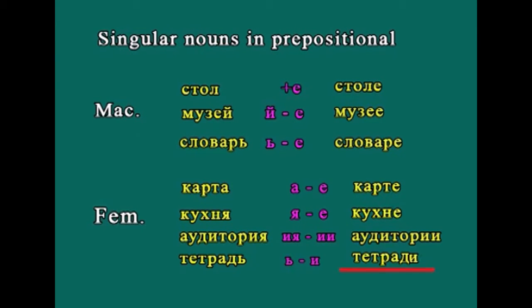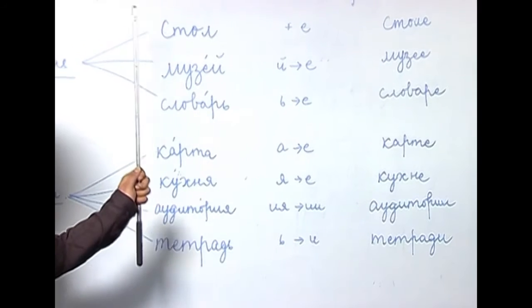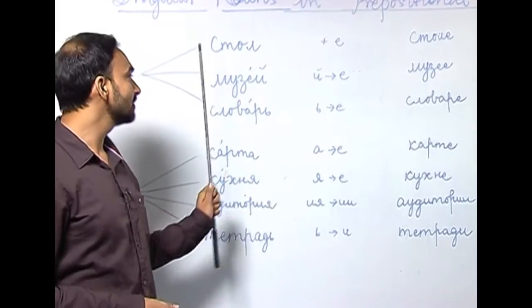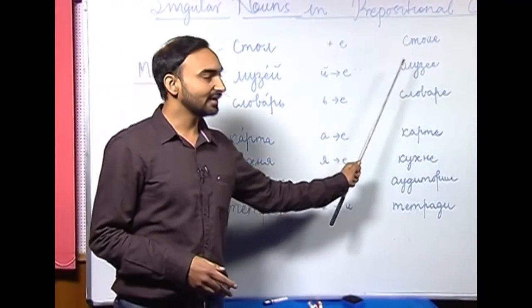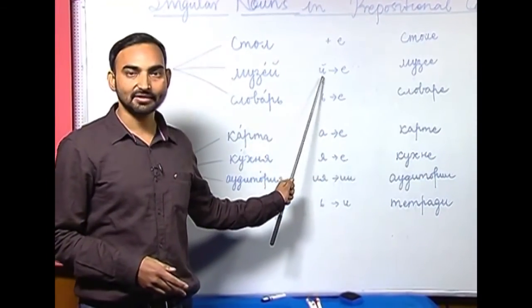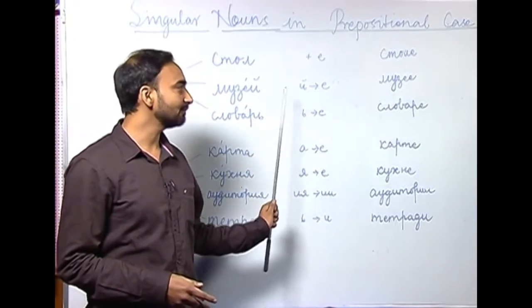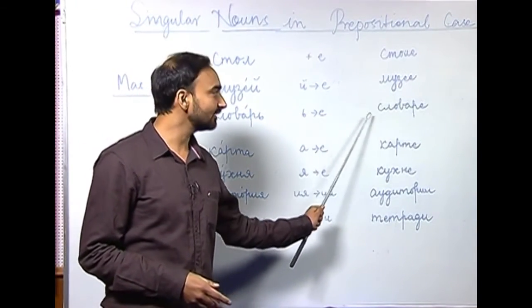So, let us repeat them once again. Stol, stole, we are adding ye. Muzyei, muzye, we are replacing i kratkoye with ye. Slovar, we are replacing soft sign with ye, slovare.